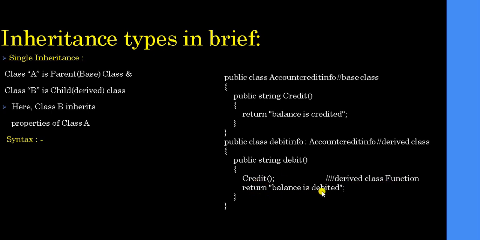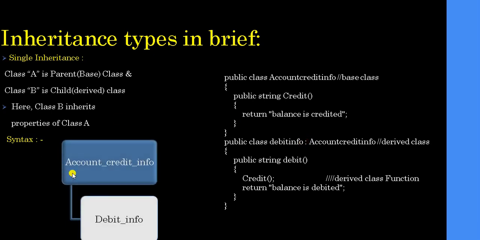Return balance is debited. In this way, we can use properties of functions defined inside the parent class inside the child class using inheritance. And inheritance happens using this colon symbol. In single inheritance, the debit info child class is inheriting properties from account credit info. So this is single inheritance. No other class is involved in this. There is a direct inheritance between them.